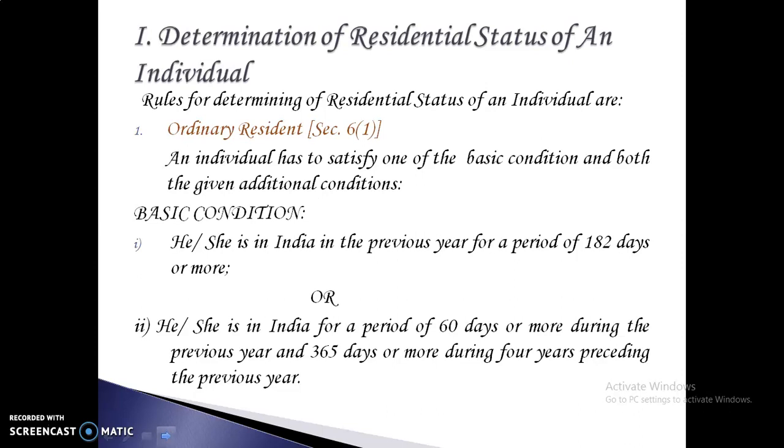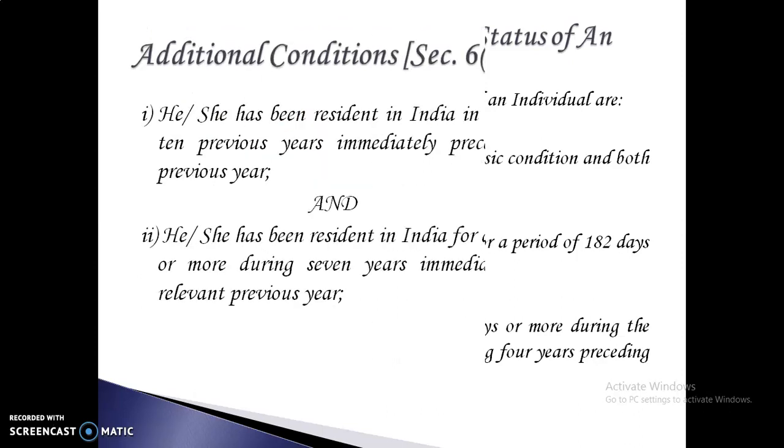Rules for determining residential status are: number 1, ordinary resident. Under section 6 subsection 1, an individual has to satisfy one of the basic conditions and both the given additional conditions. Basic condition: he or she is in India in the previous year for a period of at least 182 days or more. Second, he or she is in India for a period of 60 days or more during the previous year and 365 days or more during the 4 years preceding the previous year.